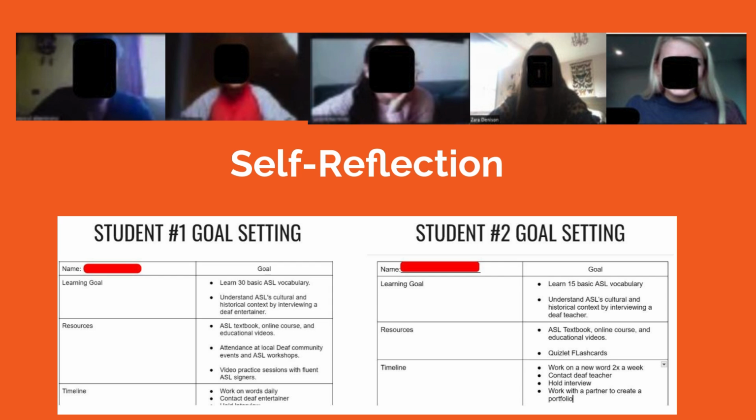Here you can see these are some goal setting sheets that students use. We talk about the learning goal, the resources, and the timeline so that students can set their own pace. And these are just two examples of some student work.